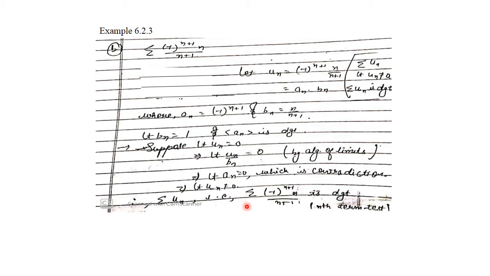So that means our assumption is incorrect and that means the limit of un cannot be 0. And if the limit of the nth term is not 0, then the series is not convergent, or the series is divergent. So you have to write by nth term test or necessary condition for convergence of a series. Now let's first see part D of this example. In part D, it is similar to the first part.